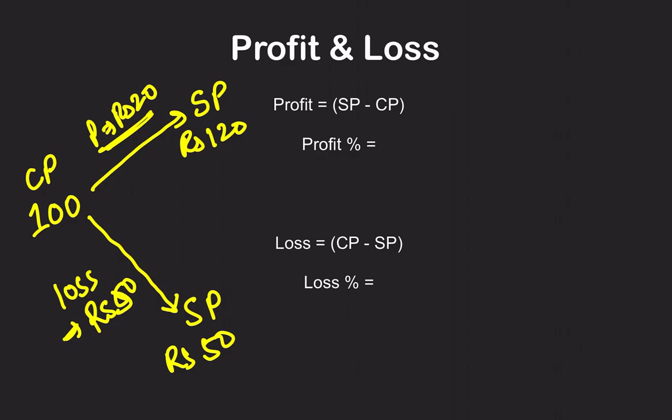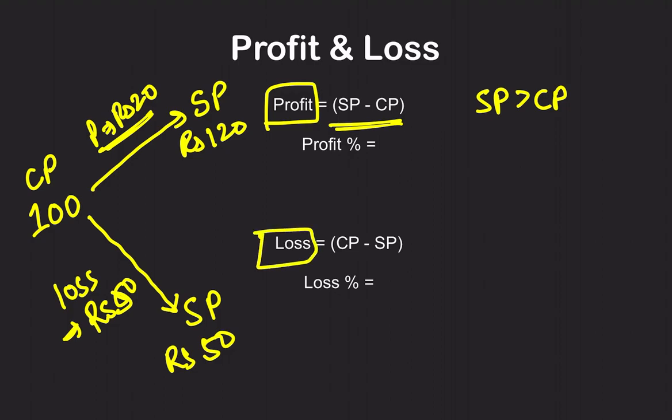So whenever the selling price is greater than the cost price, you make a profit, and the formula is selling price minus cost price. Whenever your cost price is greater than the selling price, you make a loss on the trade, and the formula is cost price minus selling price. You just need to know these two terms: how you calculate profit, how you calculate loss.